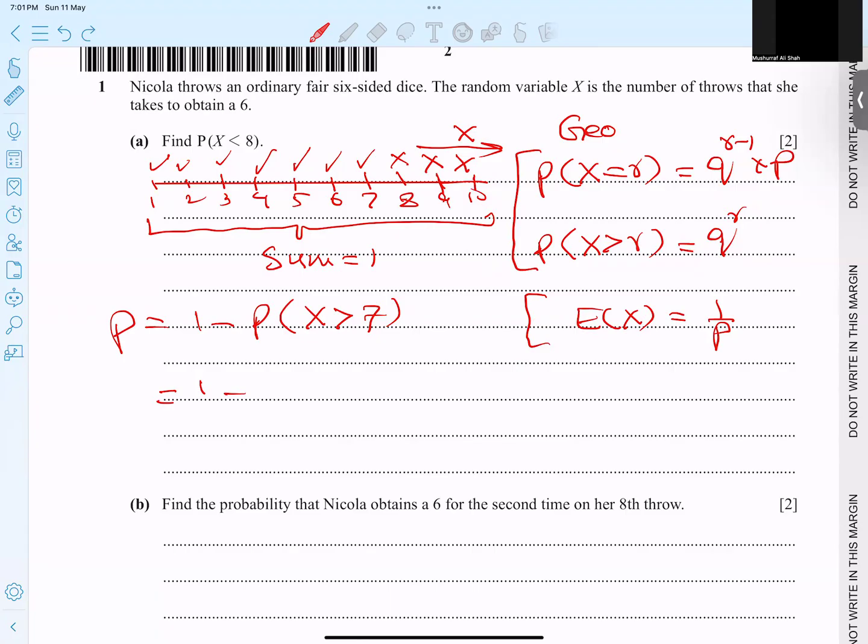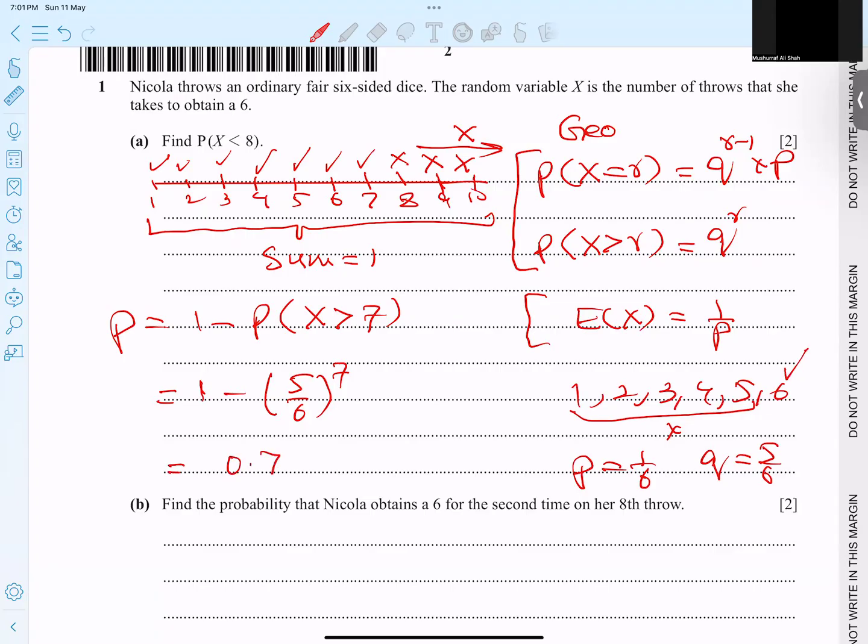On a dice, we have the numbers 1, 2, 3, 4, 5, and 6. I'm favoring 6, and I'm not favoring the other numbers. So p becomes 1 over 6, and q becomes 5 over 6. So here I can write 1 minus (5 over 6) to the power 7. If I type this in the calculator, 1 minus (5/6)^7, it is 0.721.